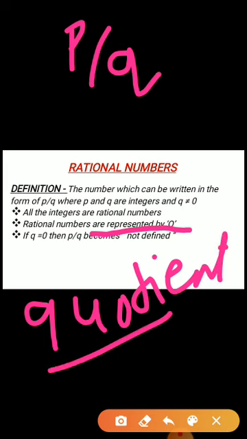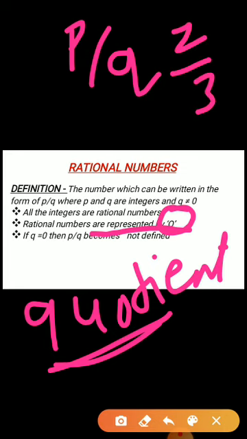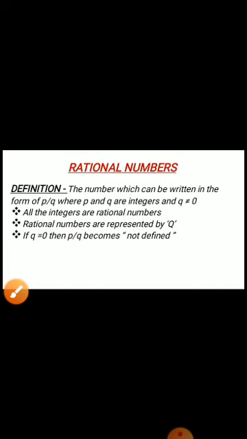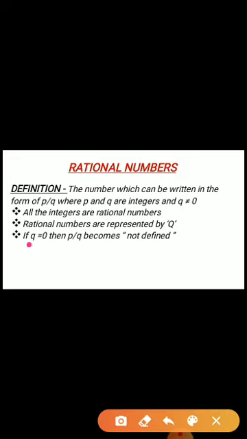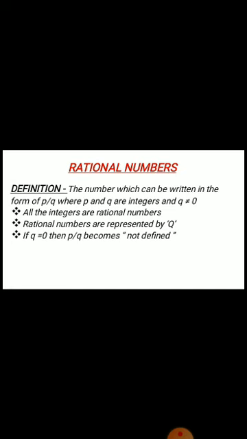When I divide, suppose 2 by 3, that is the quotient. That Q is taken from the word quotient. If Q is equal to 0, then P by Q becomes not defined because we cannot divide any number by 0. Okay, hope this is clear.